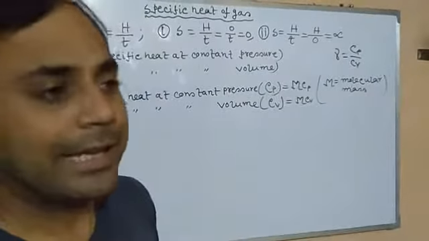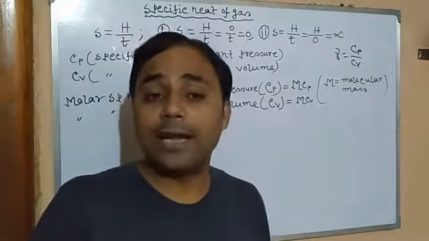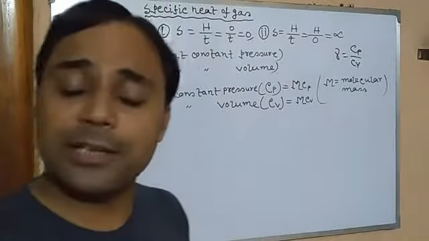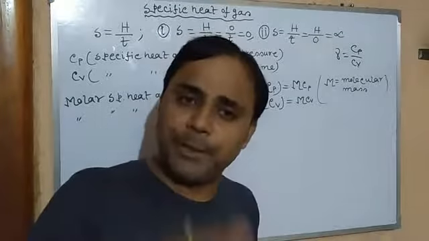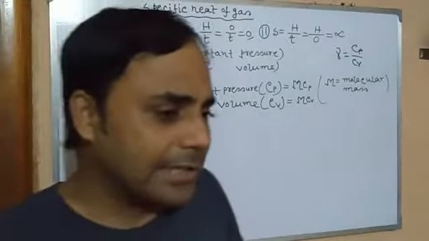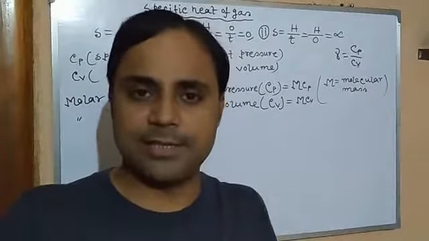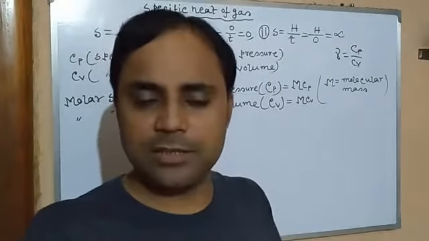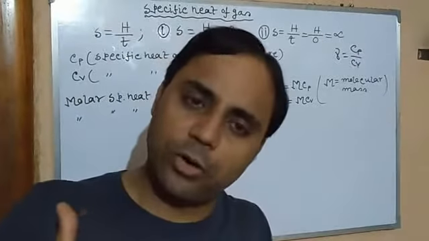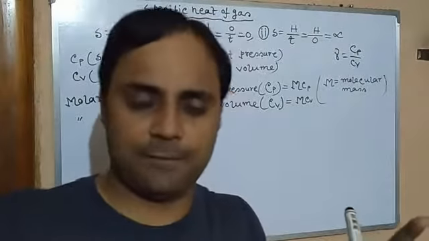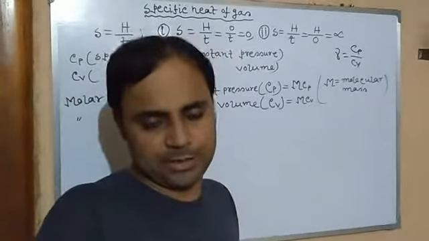One is at constant pressure and one is at constant volume. So a gas contains two specific heats. Now if the question is why does a gas contain two specific heat capacities? This is because the temperature of a gas can be increased either by keeping pressure constant or keeping volume constant. In both cases temperature is increased, and if we heat a gas by keeping volume constant, the result is the same. Temperature can also be increased. So that's why a gas contains two specific heats.